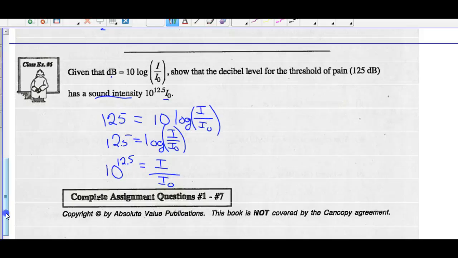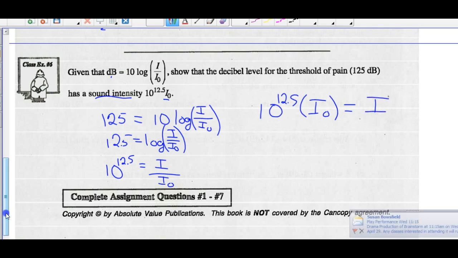So I want to solve for this I, this intensity. So I multiply both sides by I-O. So 10 to the 12.5 times that threshold of hearing is the intensity of threshold of pain. So we've proven that. All right.